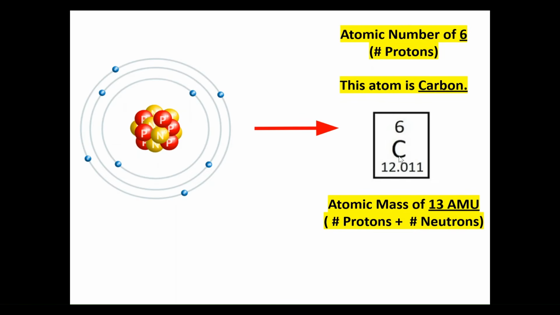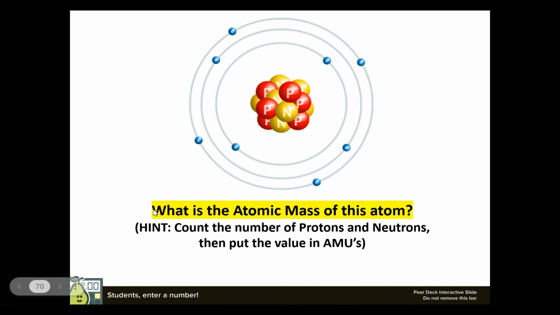Okay, and carbon right here has an overall mass of 12, not 13. Sorry, this is a typo. It has an overall mass of 12, or 12.011. Now, what is the atomic mass of this element? I kind of gave you the answer already. Hint, count the number of protons and neutrons and then put the value in AMUs.